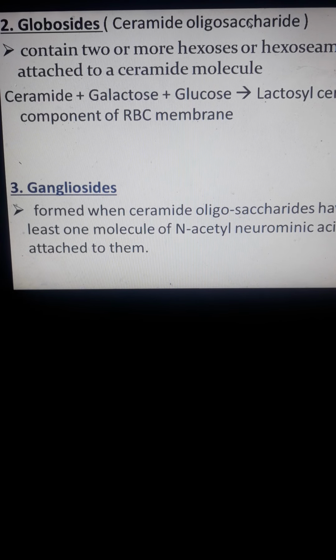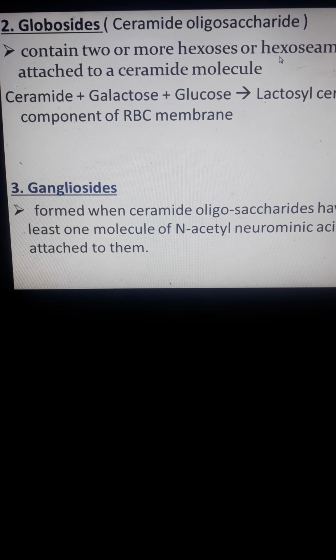Globosides, ceramide oligosaccharides, contain two or more hexoses or hexosamines, wherein an amino group is attached to the carbohydrate or hexose attached to the ceramide molecule. Ceramide plus galactose plus glucose is known as lactosyl ceramide, a component of the red blood cells.